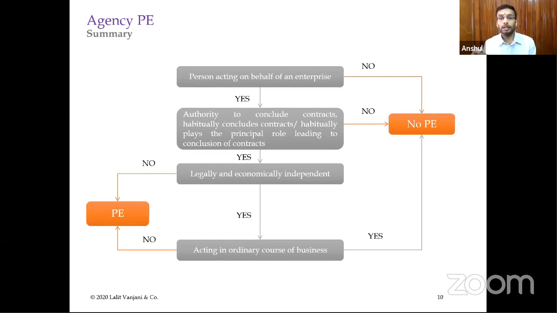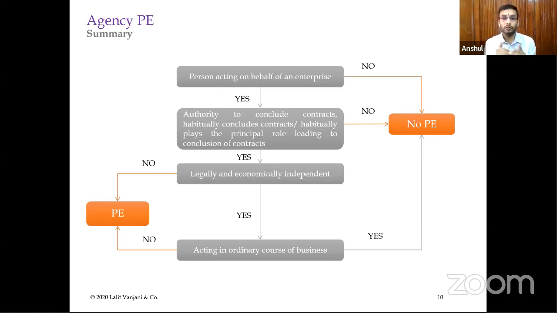Or there are other conditions which we just discussed, whether the person is maintaining stocks for regular delivery, or there is an agent who is securing orders. And in some treaties after MLI there is a clause which has been added, that the agent habitually plays a significant role in leading to the conclusion of the contract.